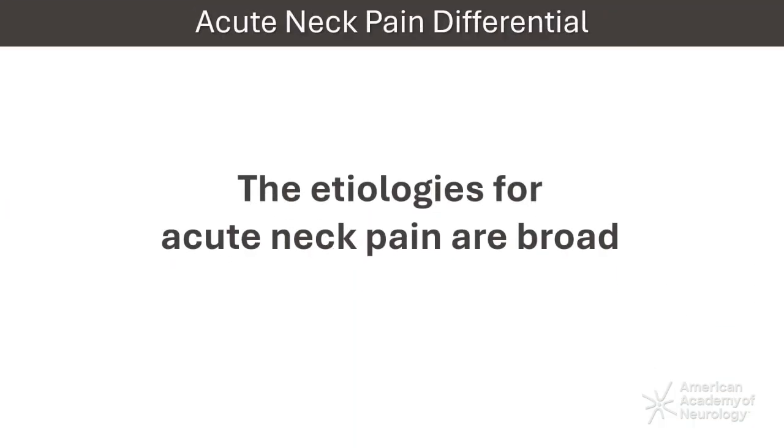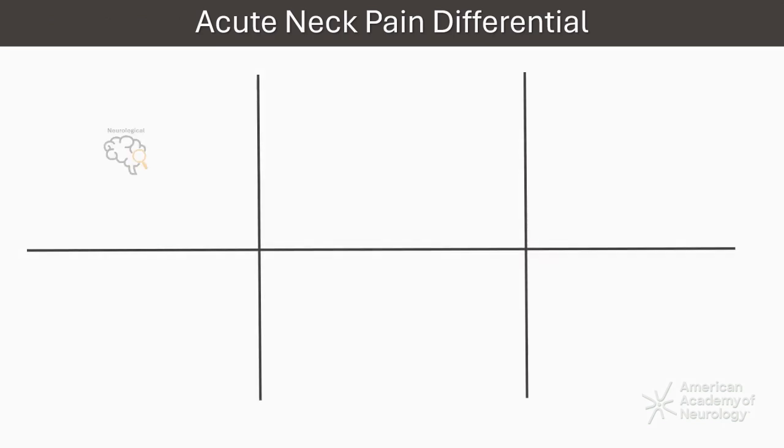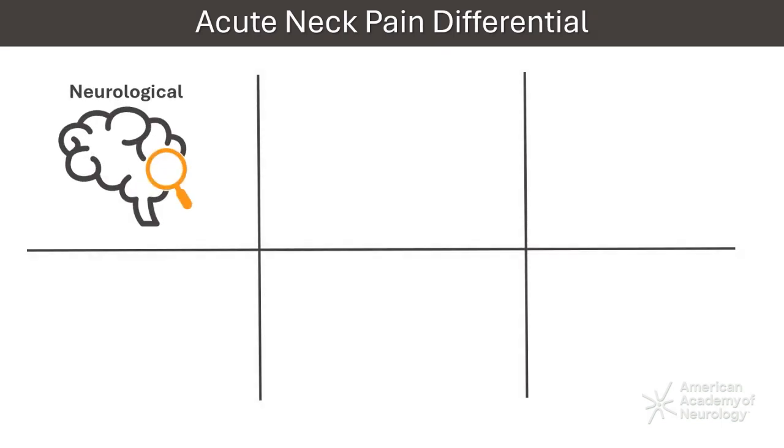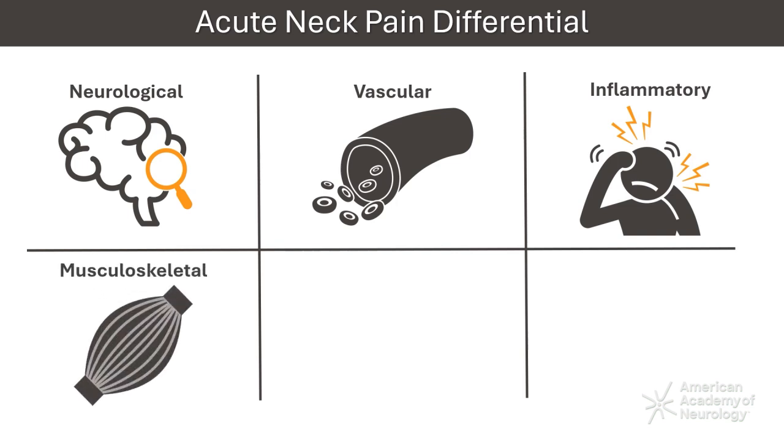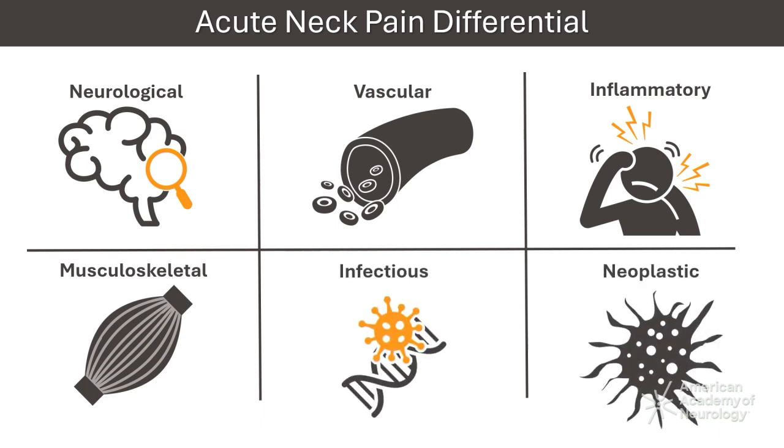The etiologies for acute neck pain are broad. Differential diagnoses include neurologic, such as Arnold-Chiari, vascular and inflammatory causes, musculoskeletal, like compression from osteoarthritis. Infectious and neoplastic causes should also be considered. Taking a detailed history and performing a thorough physical exam will help narrow down the differential diagnosis.